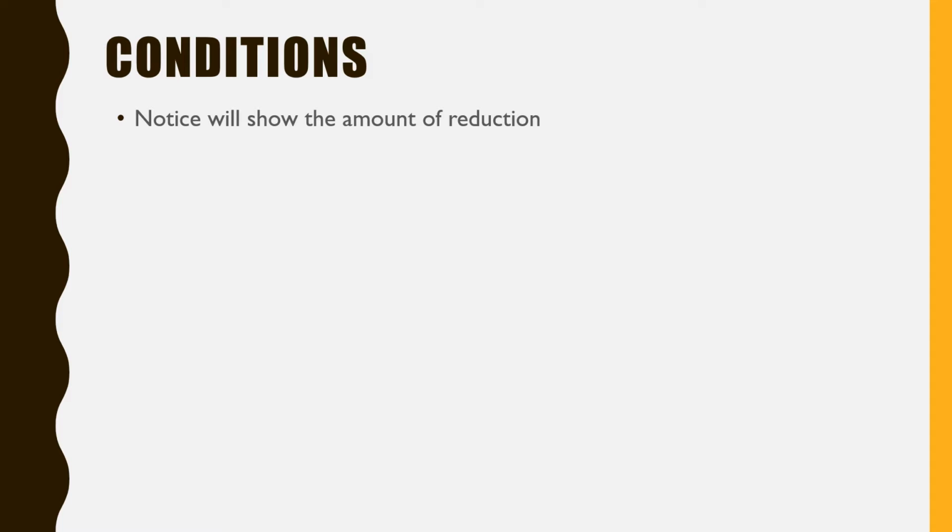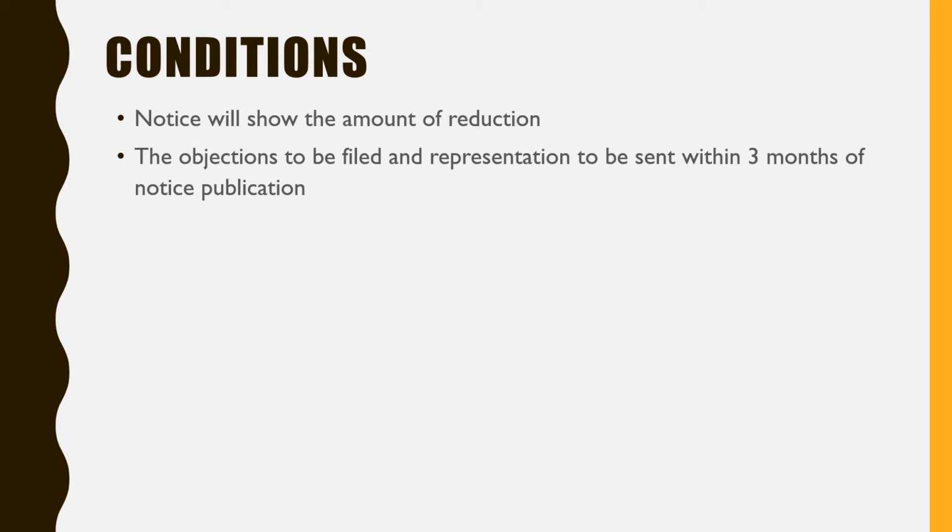Further, this notice will show the amount of reduction. How much capital is going to be reduced by the company should be noted in this notice. Now, all these parties, that means ROC, creditors, central government, SEBI, should file their objections and send their representations within 3 months of the publication of the notice in the newspaper.